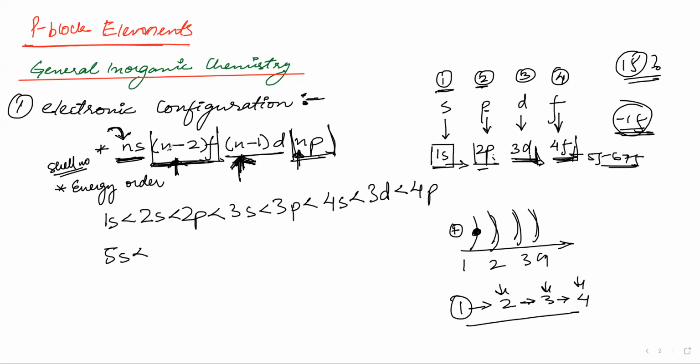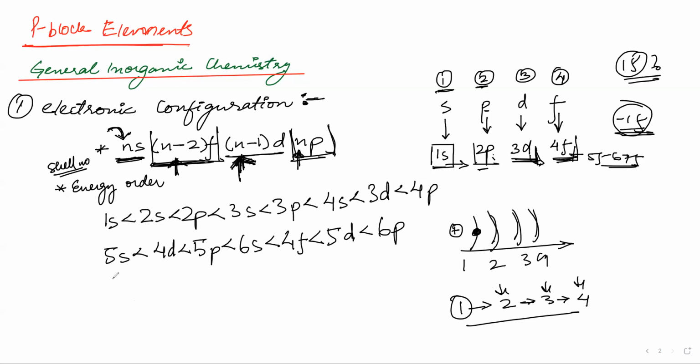After 5s, if I have 5 minus 2, that is 3f, no, 3f does not exist. Then I will see 5 minus 1, that is 4d. Yes, 4d exists, so we will write 4d here. Then we will have 5p. After 5p, we come to 6s. Now I ask myself, does 6 minus 2, that is 4f, exist? Yes, 4f exists. Then we will have 5d, and after 5d, we will have 6p.